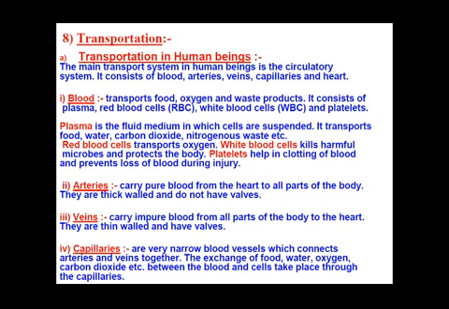Now white blood cells. White blood cells protect our body. They kill the harmful microorganisms present in our body. So the main purpose of white blood cells is acting as a shield for our body. It protects us from infections, it protects us from microbes.